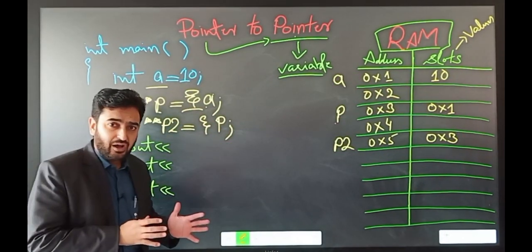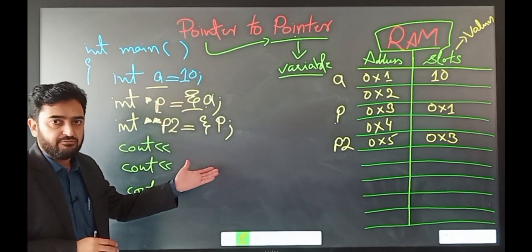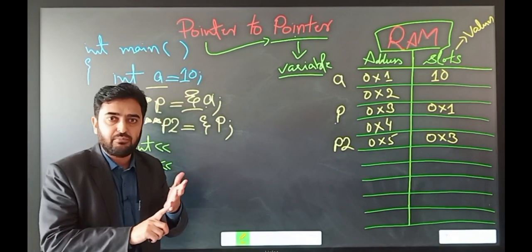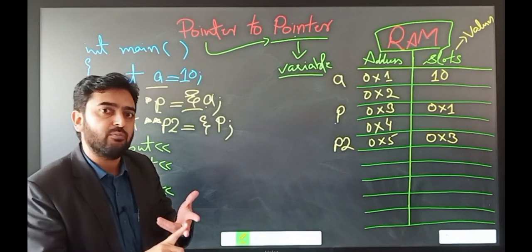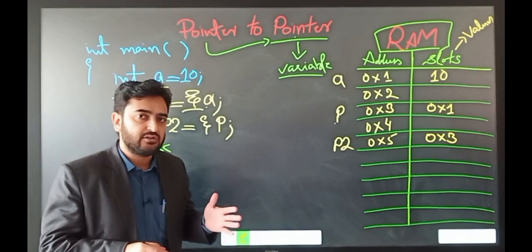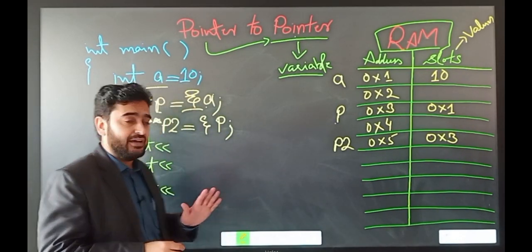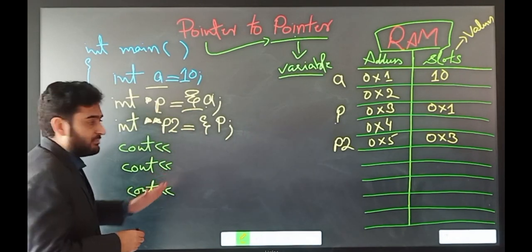Okay, now we want to print out the addresses of all these three variables, that is the sample variable, the pointer, and the double pointer. So what we need is to write down the reference operator before the identifier, before the variable name.